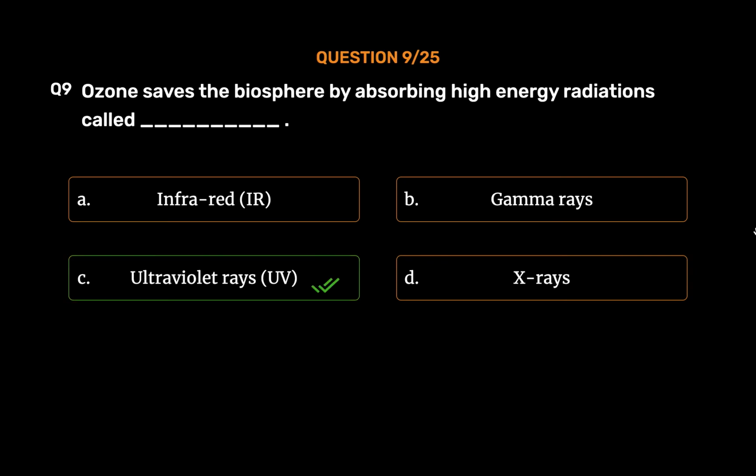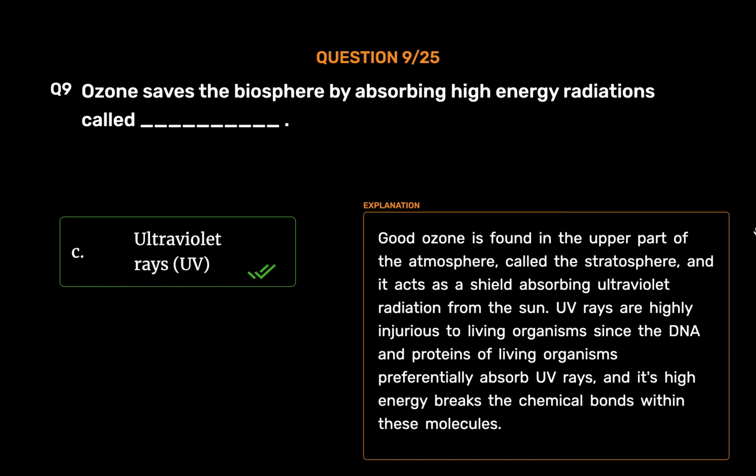Ultraviolet rays, UV. Good ozone is found in the upper part of the atmosphere, called the stratosphere, and it acts as a shield absorbing ultraviolet radiation from the sun. UV rays are highly injurious to living organisms since the DNA and proteins of living organisms preferentially absorb UV rays, and its high energy breaks the chemical bonds within these molecules.